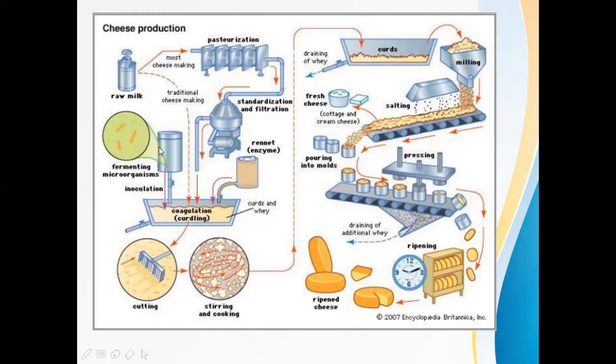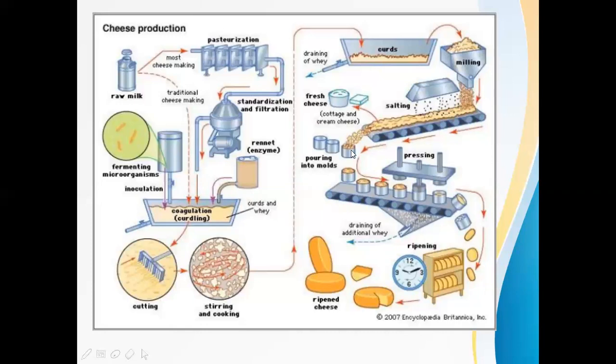After fermentation, this is the actual vessel where the coagulation or curdling step happens. From this container we pour milk, and fermenting microorganisms are inoculated into this coagulation tray, and as a result curd is produced and whey is separated. Here cutting is done, separating the liquid, and stirring and cooking are done. After this the whey is drained, and the curd is left.